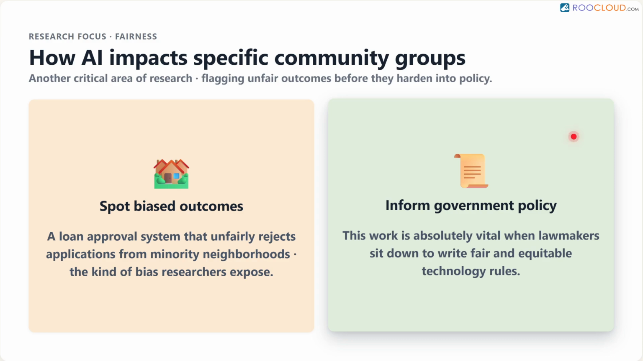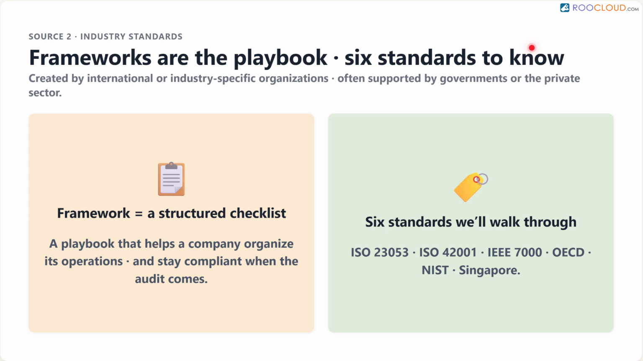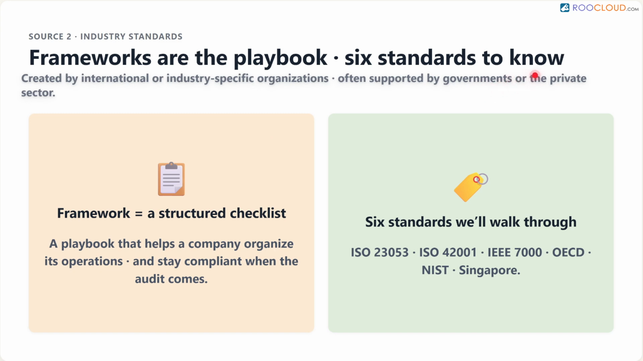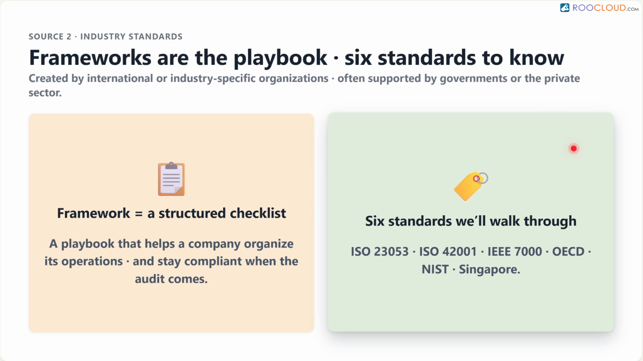Once academic research identifies the issues, industry standard groups step in to create frameworks. A framework is essentially a structured checklist or a playbook that helps a company organize its operations and stay compliant. These are usually created by large international or industry-specific organizations supported by governments or private sectors. Let us walk through 6 critical standard examples you need to know.